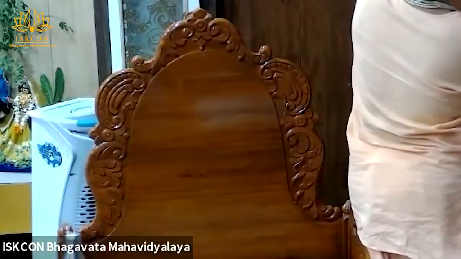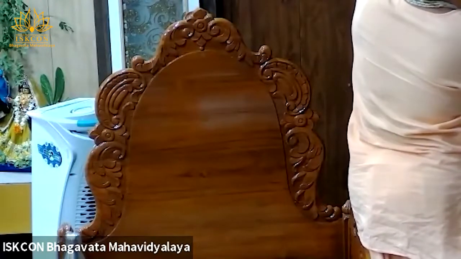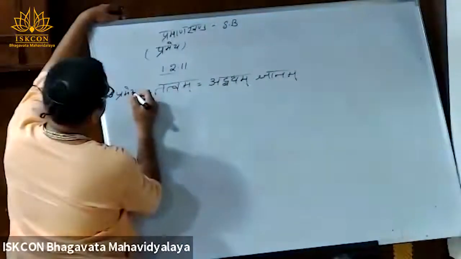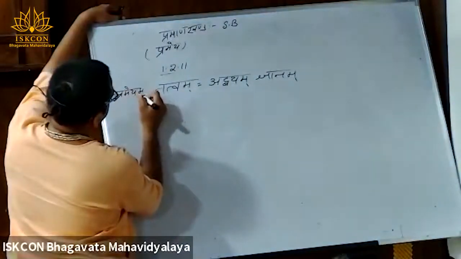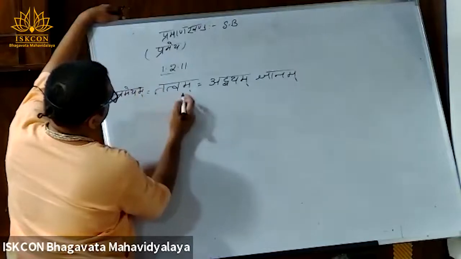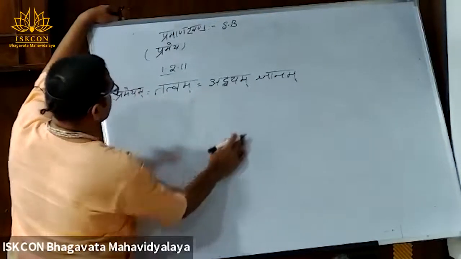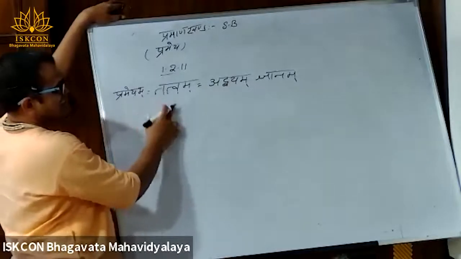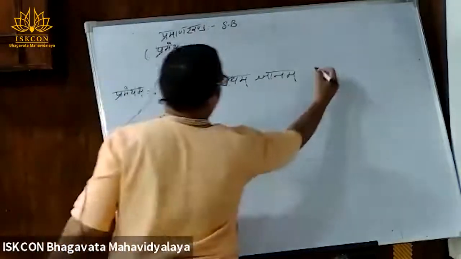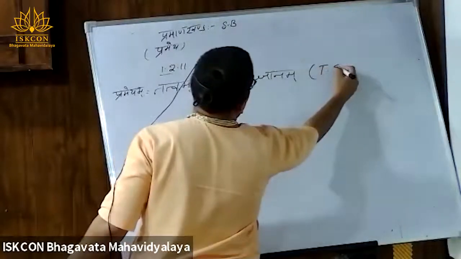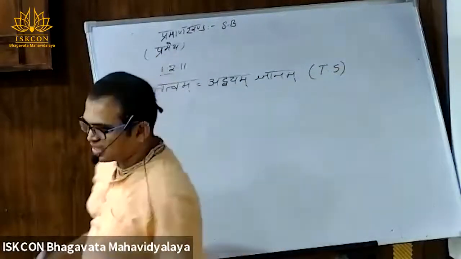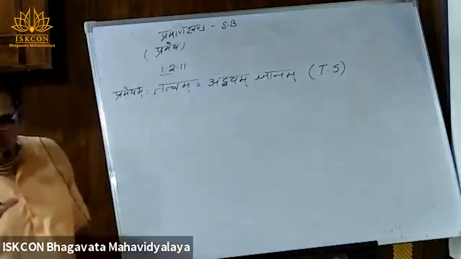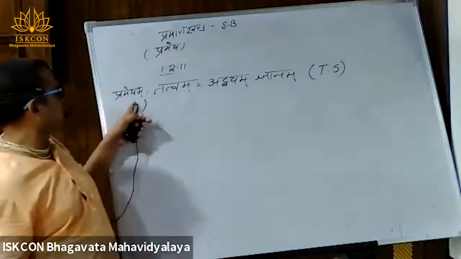This Prameya is said as Tattvam, that is Advayam Jnanam, in 1.2.11. So Prameyam is dealt as Tattvam in which Sandarbha? In the Tattva Sandarbha.